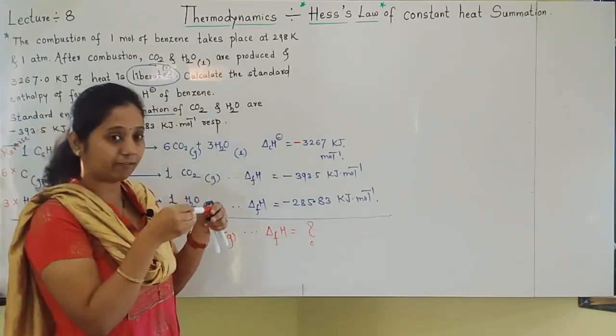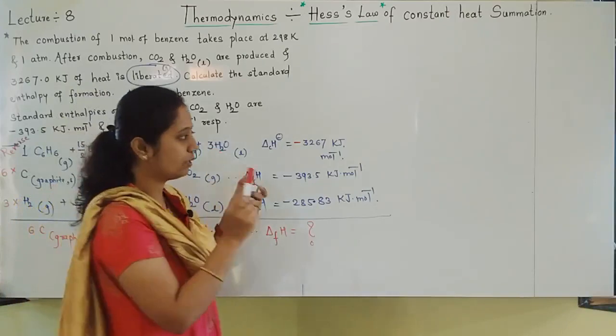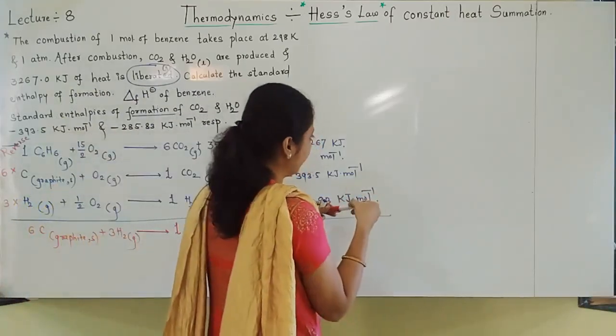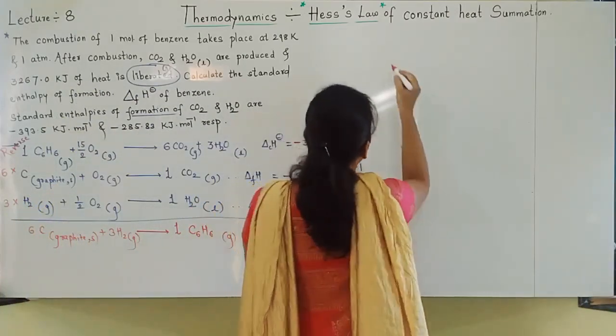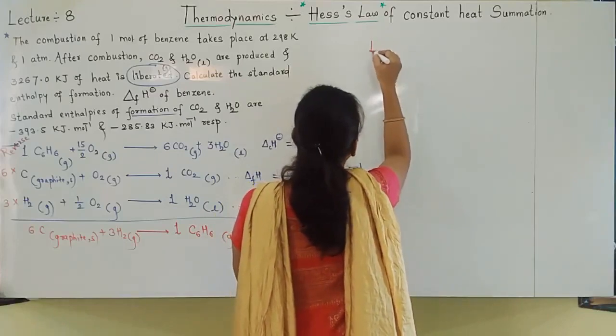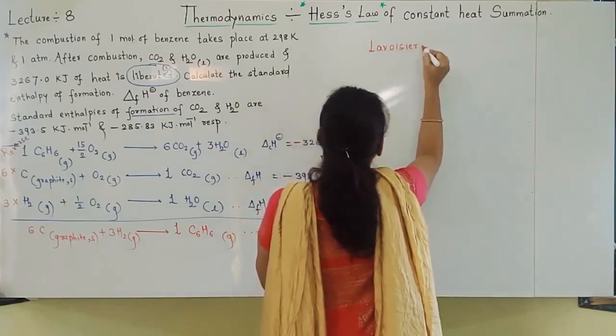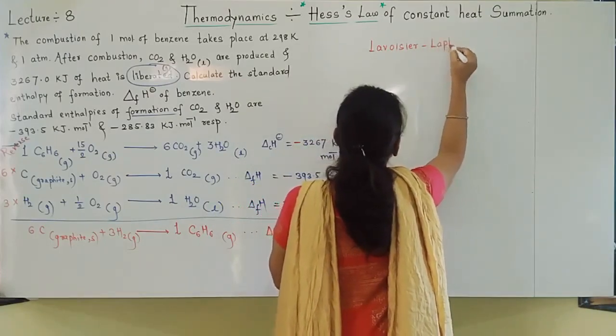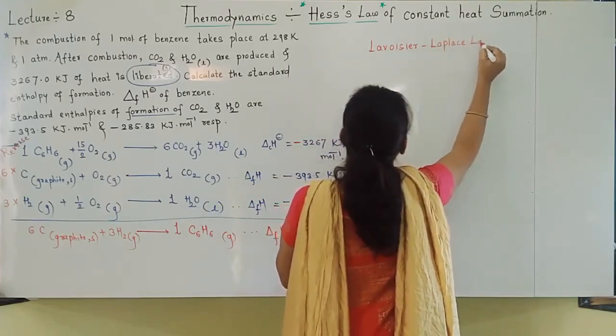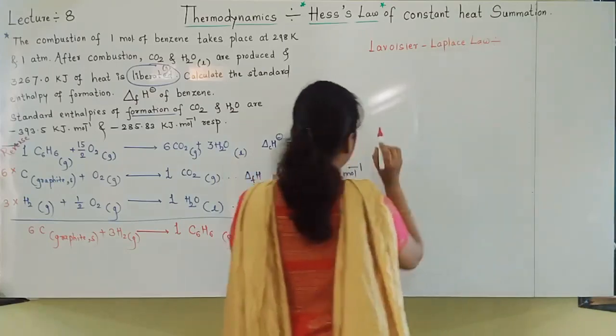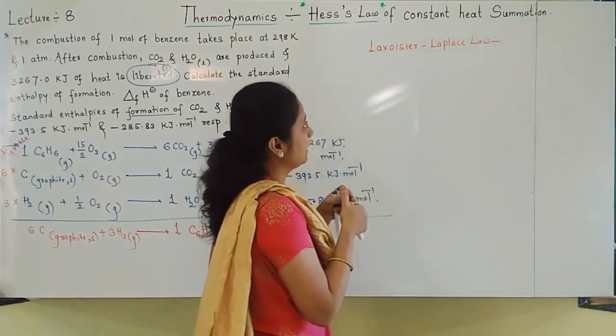I will stop here for a while to tell you one law. Students, write down this law somewhere. It is the Lavoisier and Laplace law. This problem of course we will solve, but let us take a small gap and understand this law.